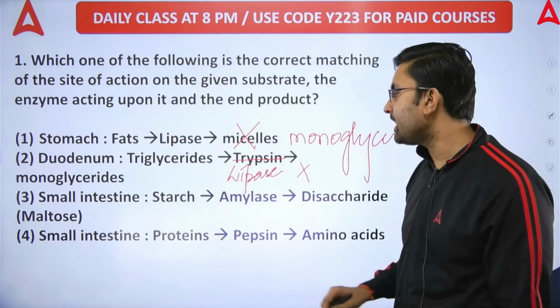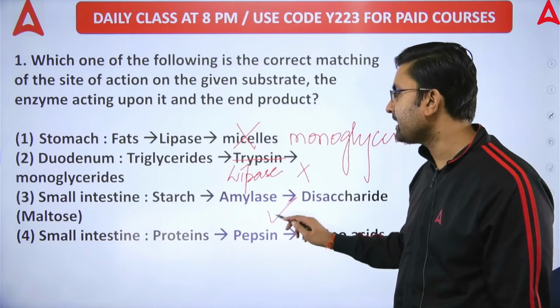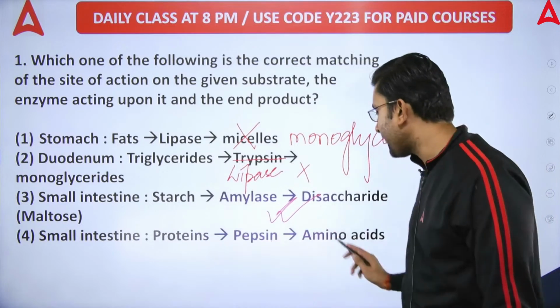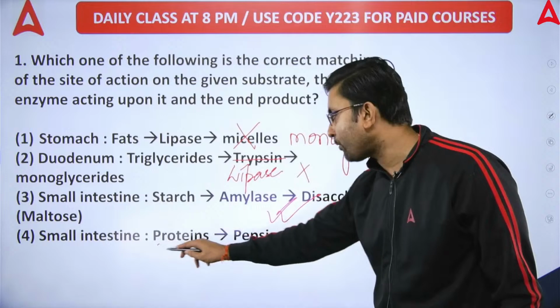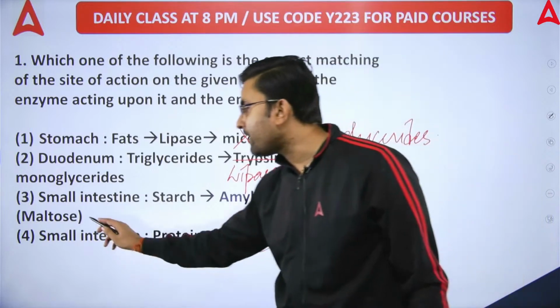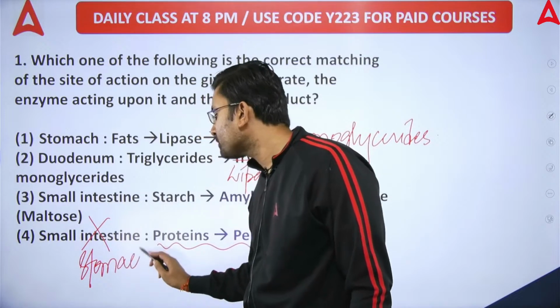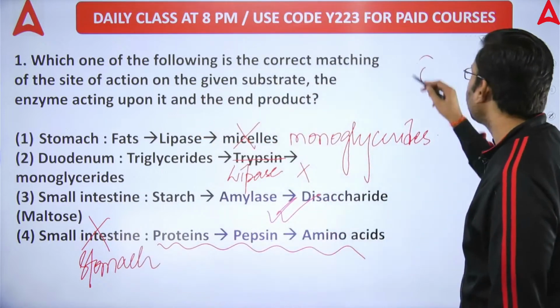Option C, starch, amylase, disaccharides, it is correct. And option D, pepsin acting on proteins breaking them down into amino acids, this process is correct, but the site of action is incorrect. It happens in the stomach. So what will be the correct answer? Option C is the correct option.